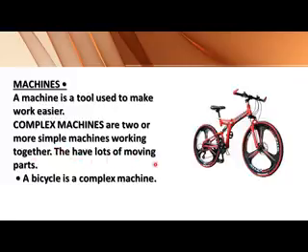They have lots of moving parts, and a bicycle is an example of a complex machine. So we have simple machines, and we have complex machines. The best example is the bicycle.